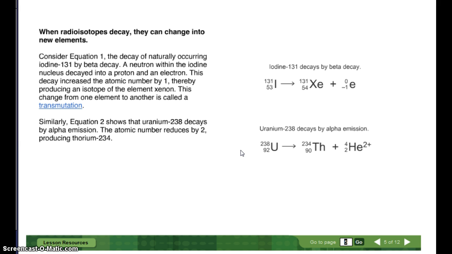Similarly, equation 2 shows that uranium-238 decays by alpha emission. The atomic number reduces by 2, because there's 2 protons over here now. And the mass number goes down by 4, so it was 238, now it's 234, because of the total of 4 AMUs over here in the helium nucleus. And it produces thorium-234.